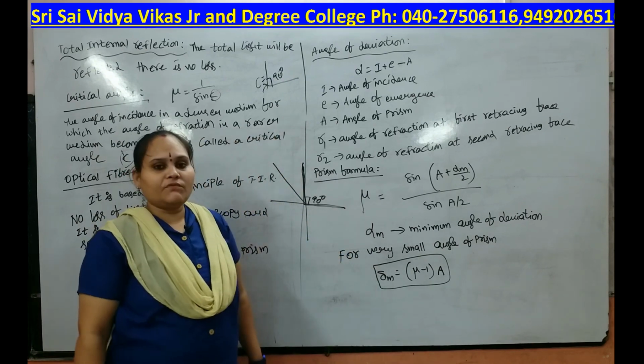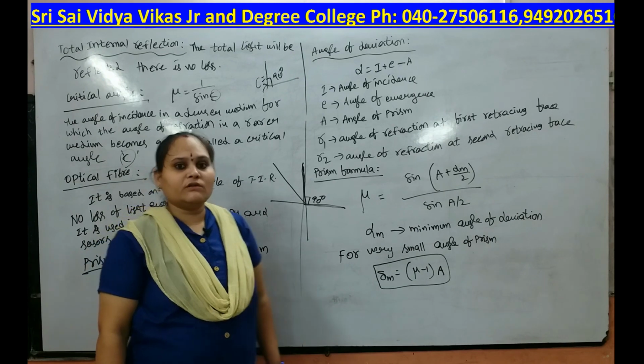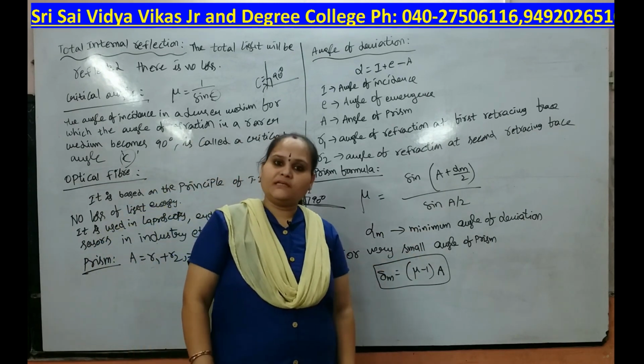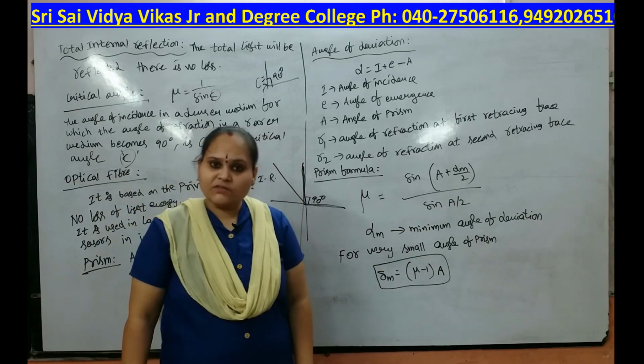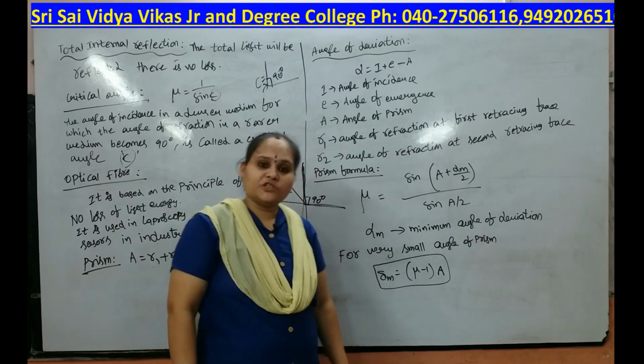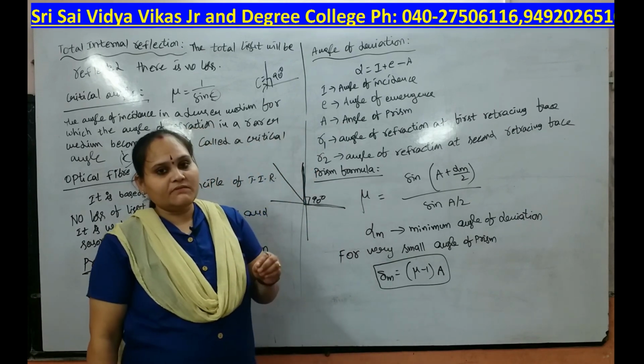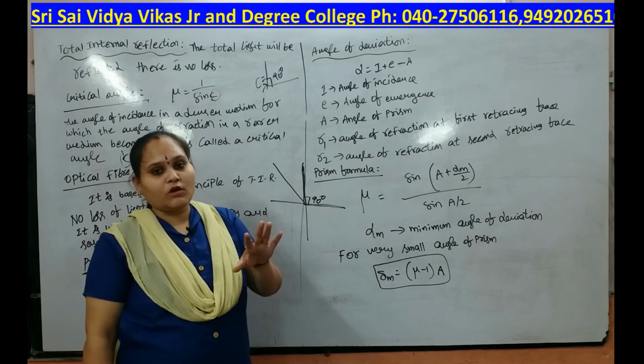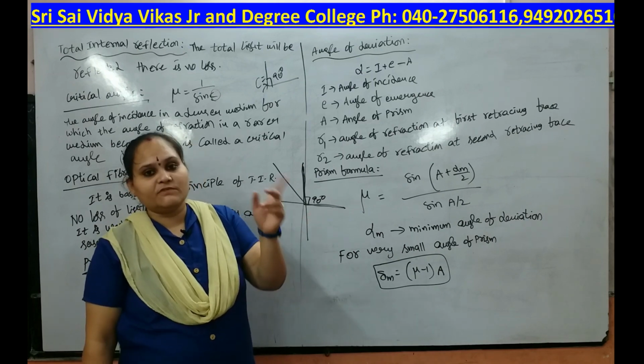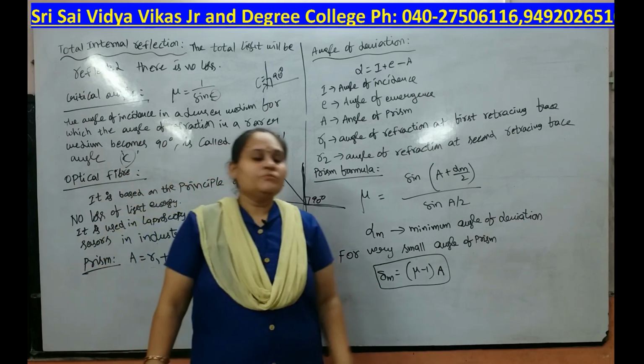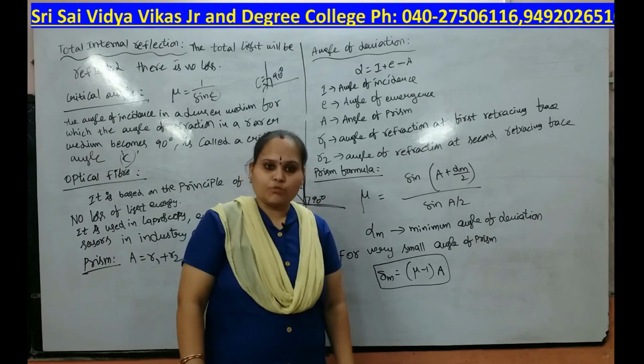In practice, the prism formula is mu equal to sin of (A plus Dm) by 2 divided by sin A by 2. Here A is the angle of the prism and Dm is the minimum deviation of the prism. In very small cases, we replace Dm with delta m, and delta m equal to mu minus 1 into A.